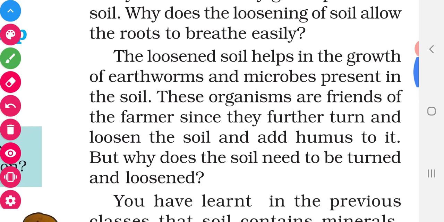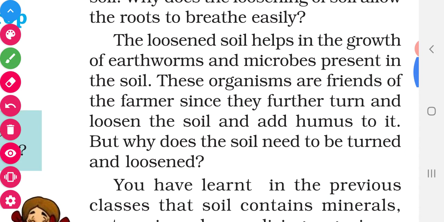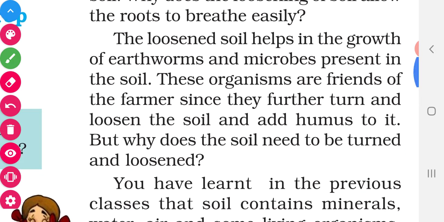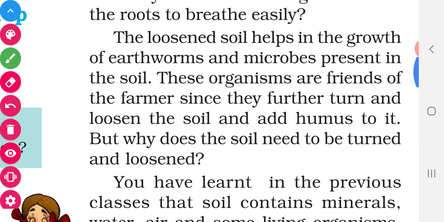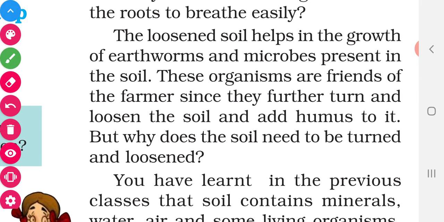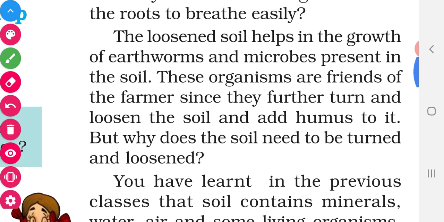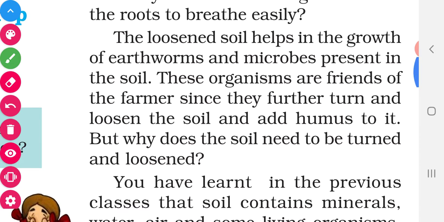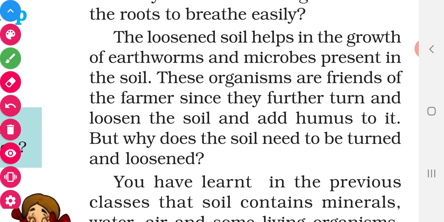Then the third advantage is the loosened soil helps in the growth of earthworms and microbes. What happens? It enables the growth of earthworms and microbes. These microbes will convert the dead animals and plants to humus, and more humus is added to the plant and it enables the plant to grow well.